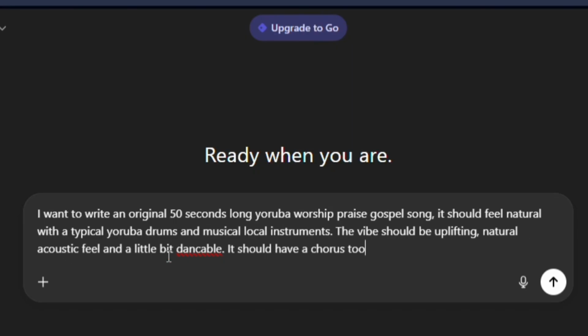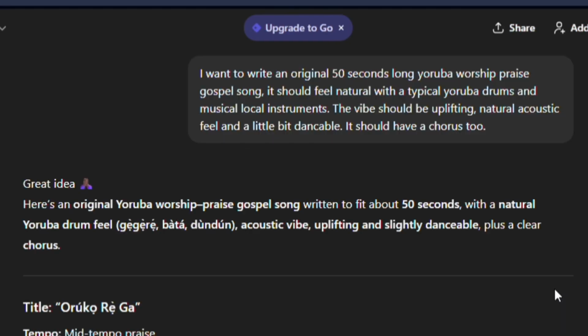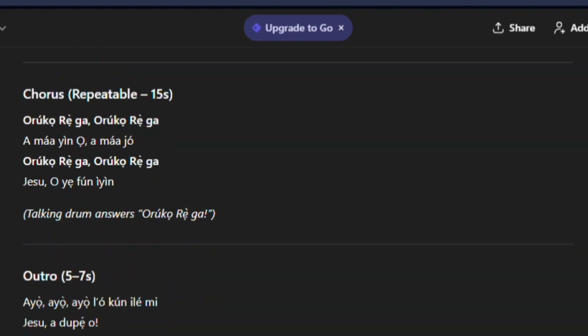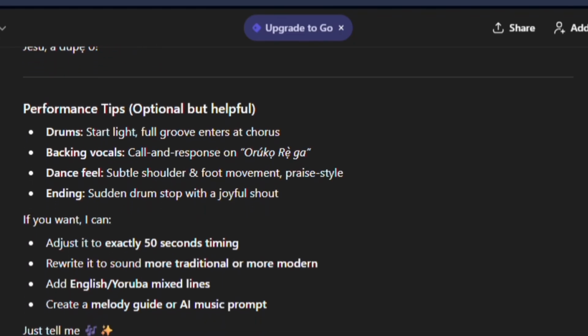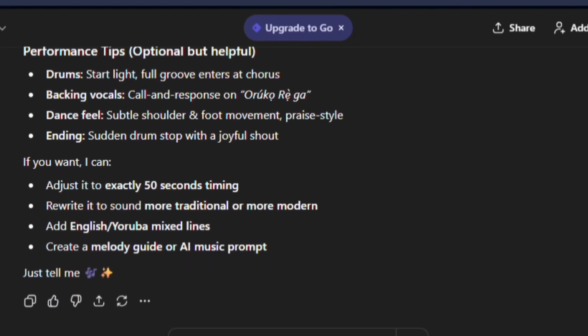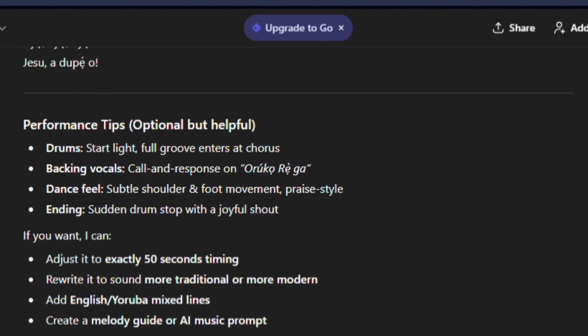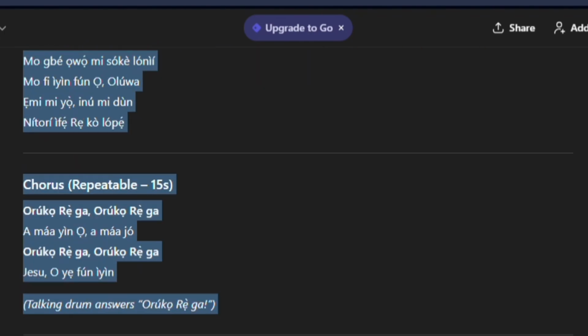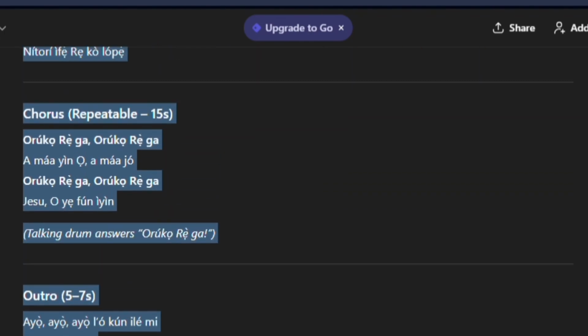The vibe should be uplifting, acoustic, slightly danceable, and it should include a chorus. I hit send, and boom, within seconds, ChatGPT gave me original praise lyrics. Now, I don't really understand Yoruba, but I really love their worship songs. So I copied the full lyrics of the song and moved to the next tool.